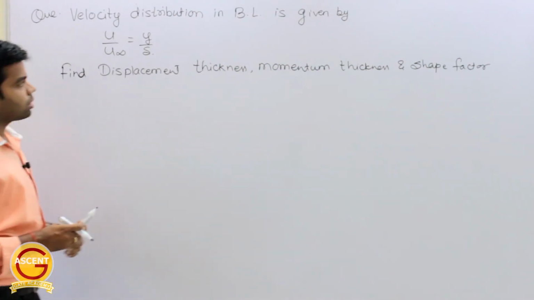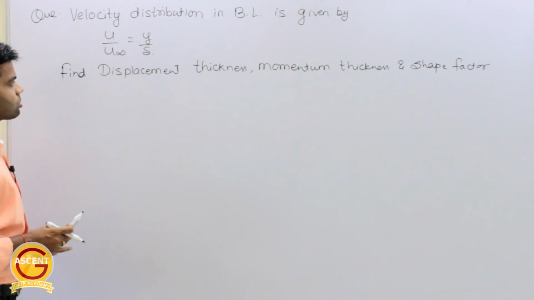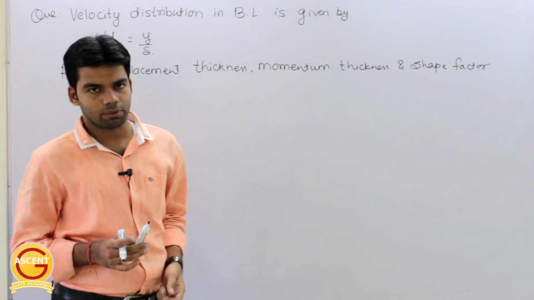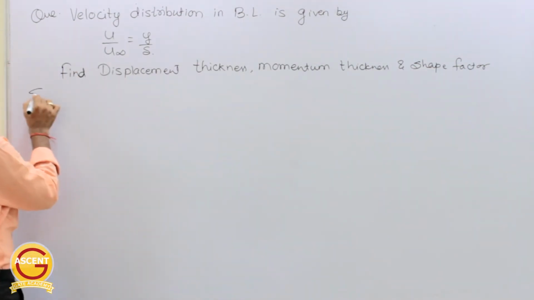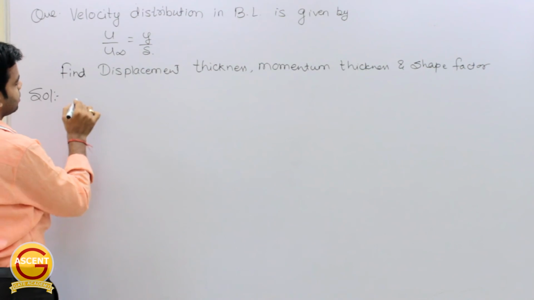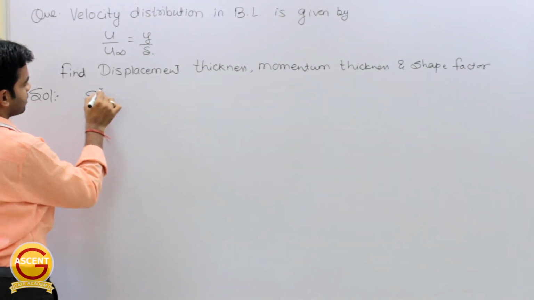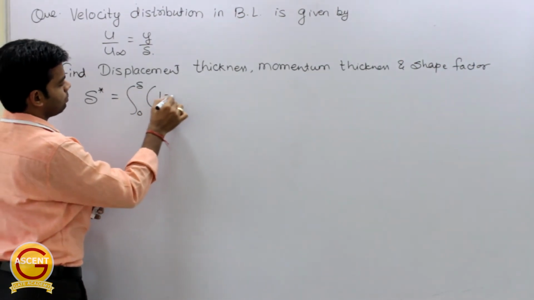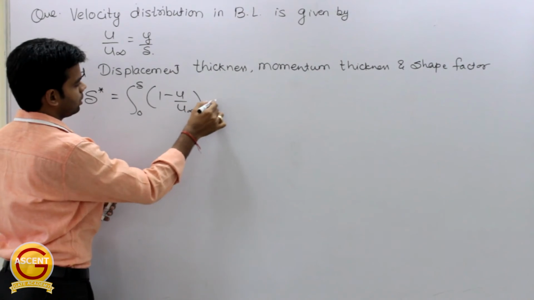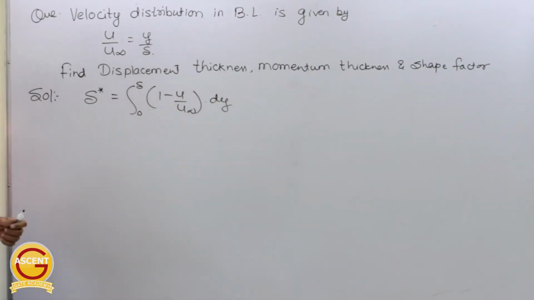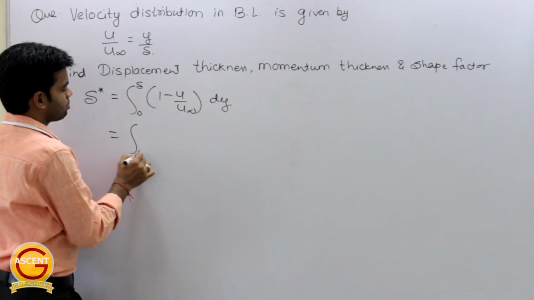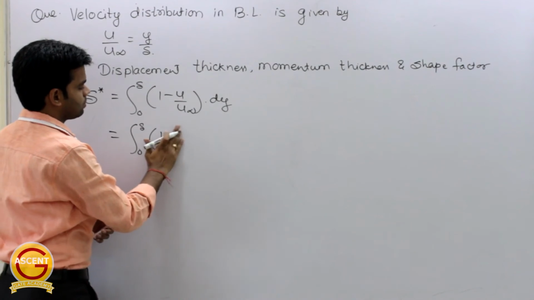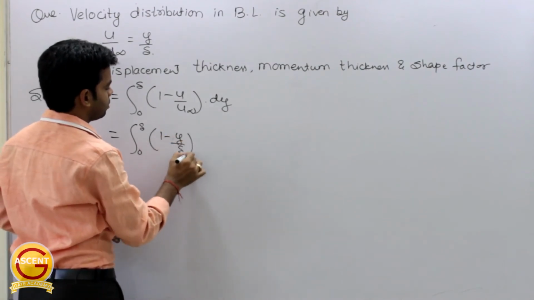Okay, so we will solve one question. The velocity distribution in the boundary layer is given by u by u infinity is equal to y by del. We have to determine the displacement thickness, momentum thickness and shape factor. Now how to determine this? As we know the formula, first is displacement thickness, which we call del star. This is integration from 0 to del of 1 minus u by u infinity into dy, as I told you. So just solve this. Integration from 0 to del, u by u infinity is nothing but y by del, so this will be 1 minus y by del into dy.